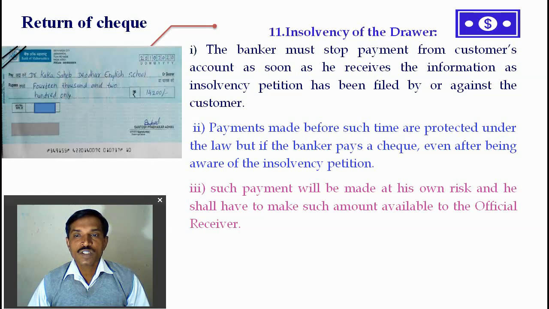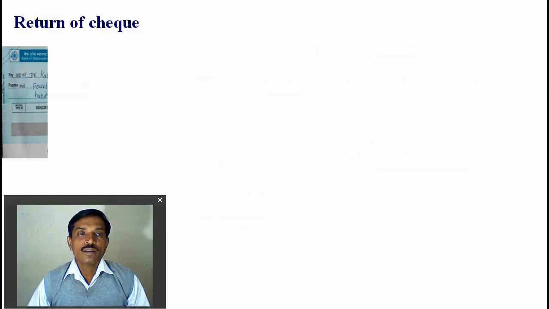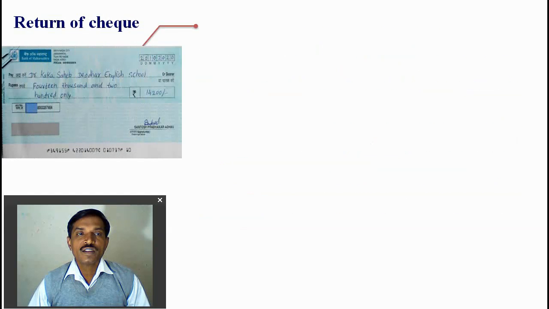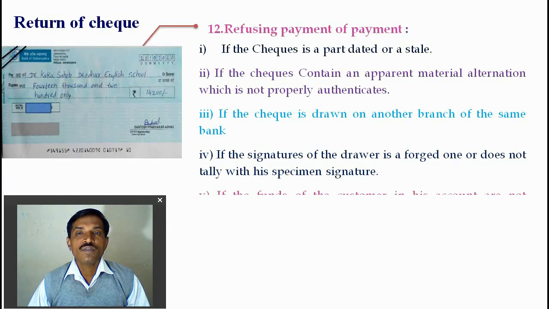Payment made before such time is protected under the law. But if the banker pays the check even after being aware of the insolvency petition, such payment will be made at his own risk and he shall have to make such payment available to the official receiver. So in the case of insolvency, the bank returns the check, and this is the reason. The next reason is about the return of the check, refusing payment in various cases.